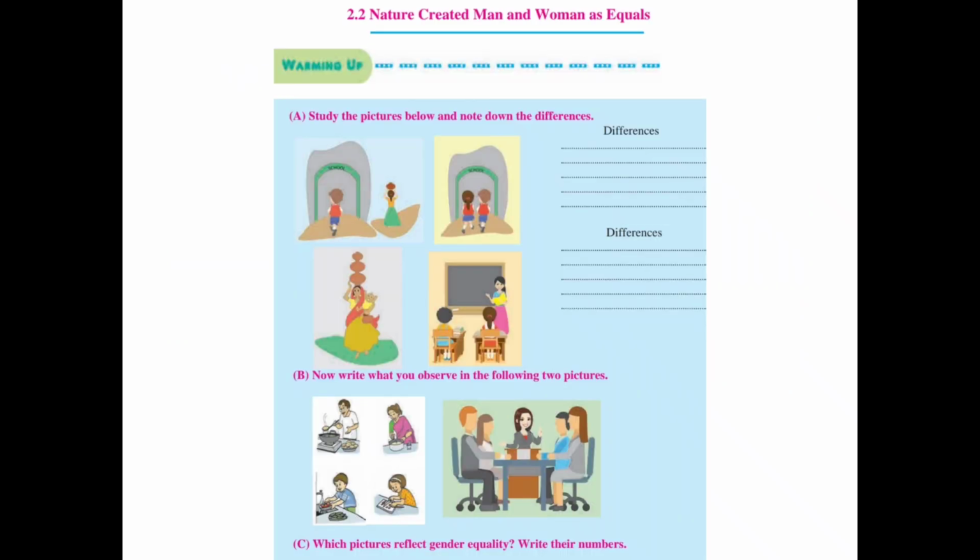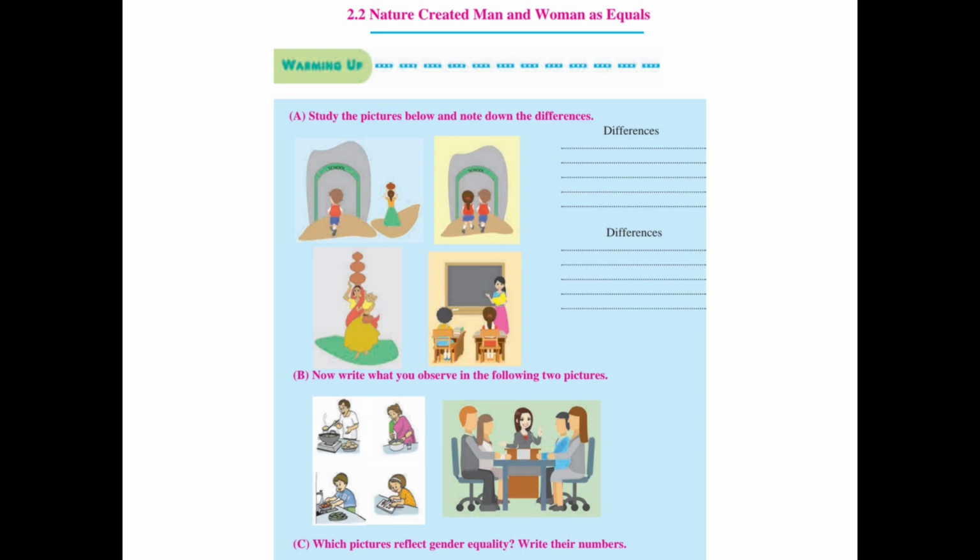First, we'll try to solve the warming up. Here it is: study the picture below and note down the differences. What are the differences between all these pictures? In the first two pictures, we can see that the first picture is of a village where the boy is going to school and the girl is doing the work, and the second picture is maybe of a city where both are going to school. So it could be that girls and boys are equally treated.